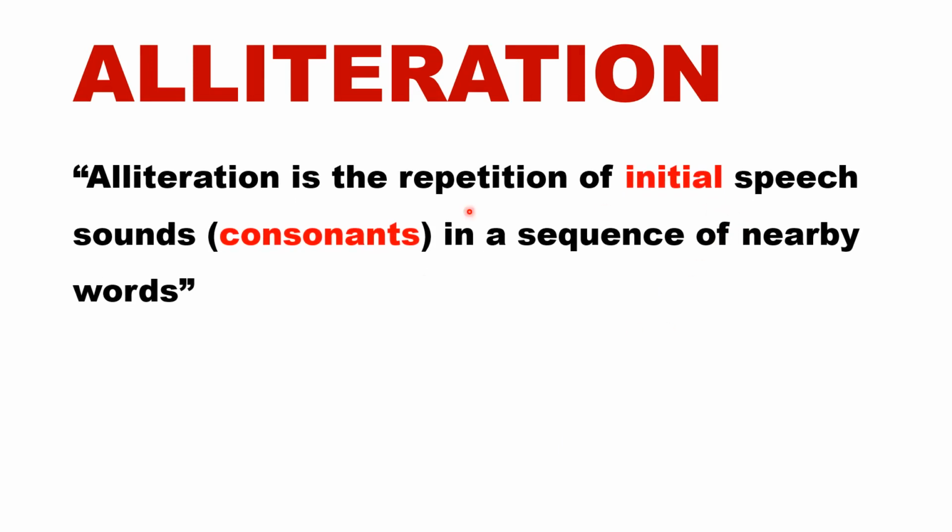Alliteration is nothing but a repetition of initial speech sounds, which are primarily consonants, in a sequence of nearby words. We have to keep in mind that alliteration is a repetition of consonant sounds, and those consonant sounds are repeated at the beginning of the words. So initial speech sounds, essentially consonants, repeated in nearby words. This is a point to be remembered while understanding alliteration.